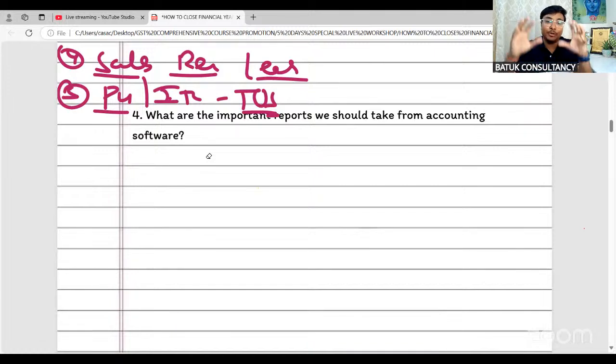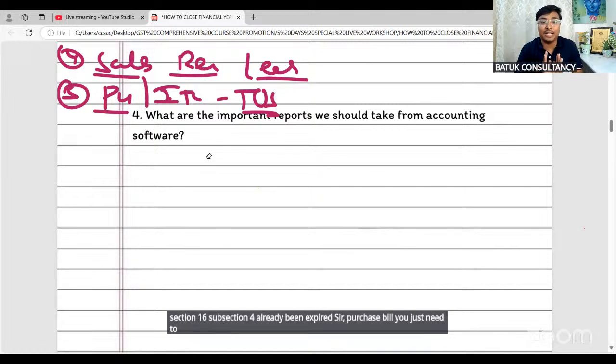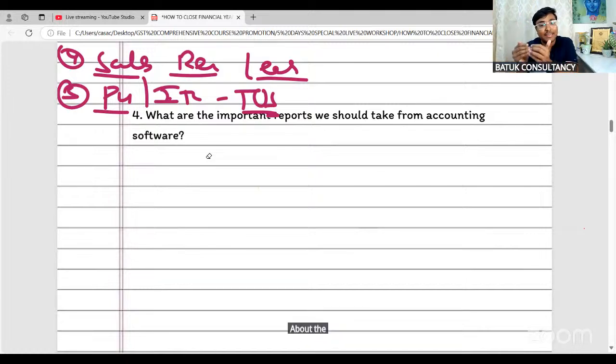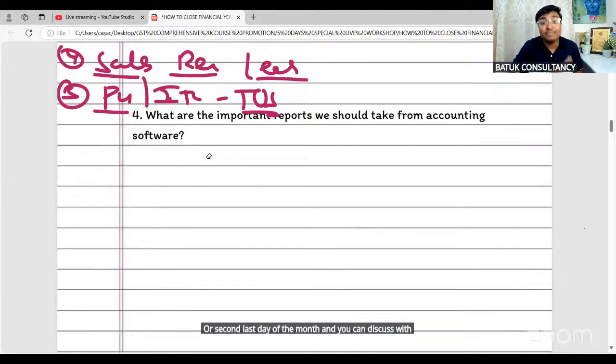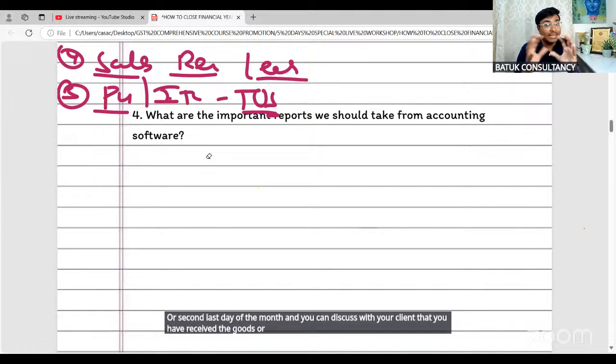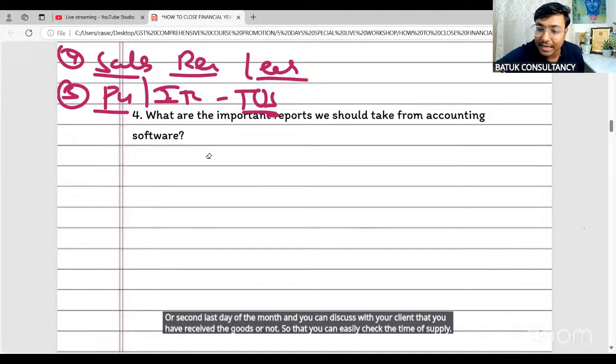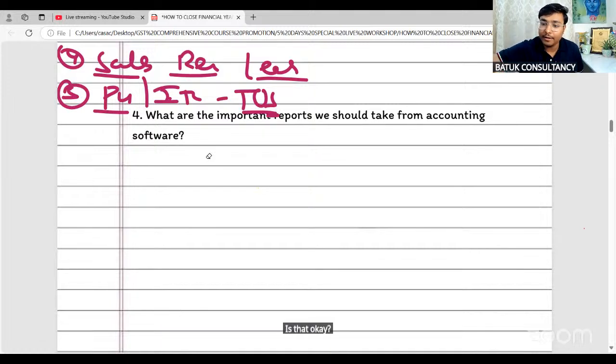Sir, for the purchase bill, you just need to demand the purchase register, and on that purchase register you just need to put one filter on the dates, and select the dates which fall on the last day of the month or second last day of the month. You can discuss with your client whether they have received the goods or not, so that you can easily check the time of supply. Is that okay, Renuka ji?